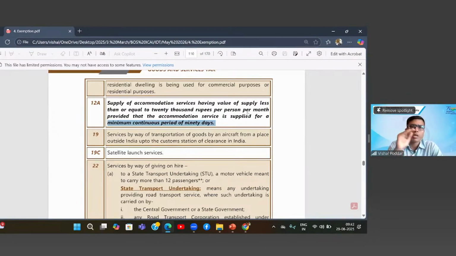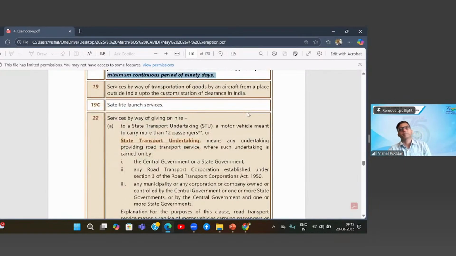So even though the terms hostel and hotel are not used, indirectly they are covering hostels only and excluding hotels. But like what you said, if I'm actually staying in a hotel on a continuous basis, exceeding 90 days, and the per month charge is below 20,000, they can also very well enjoy this exemption. Fine? Right, sir. Thank you.